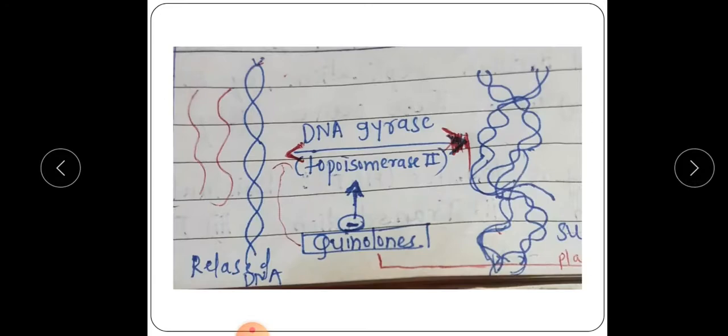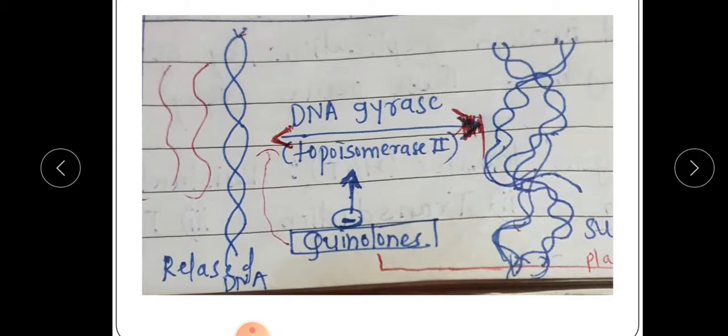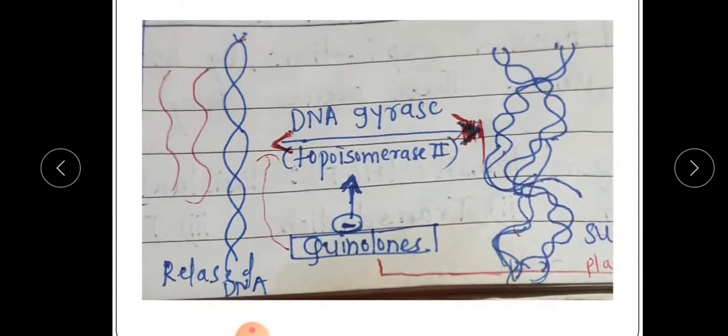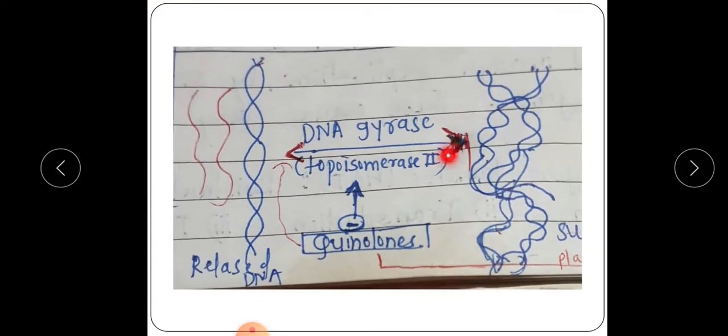Okay. Now here, in a schematic way, it has been shown the action of DNA gyrase, that is known as the topoisomerase 2 enzyme. It has the action on released DNA; whichever released DNA are there, they are tightly packed and compacted into a supercoil. And this action, supercoiling, means what? A mesh of thread means supercoil.